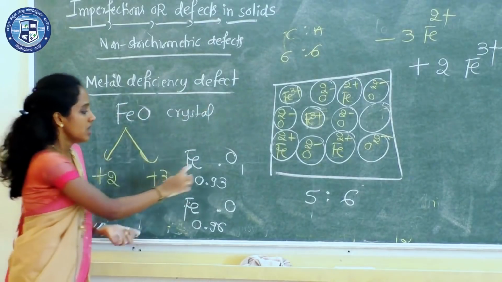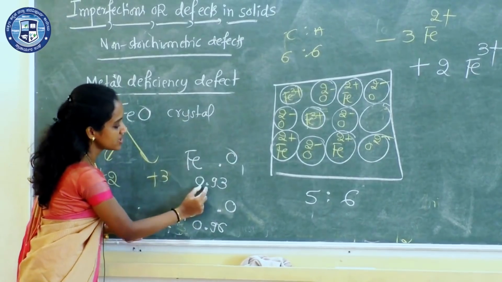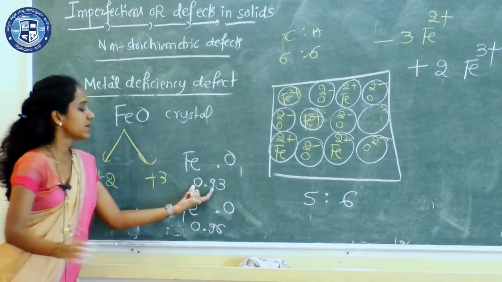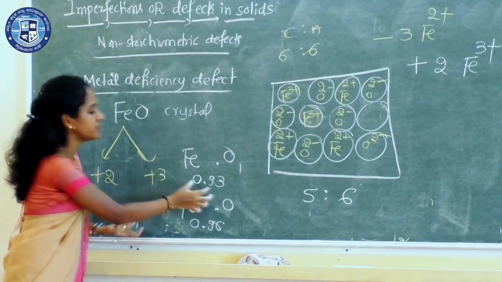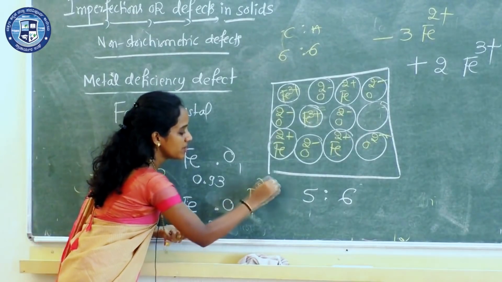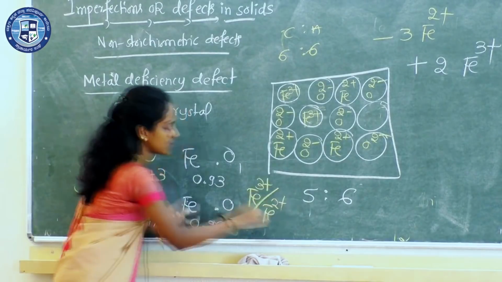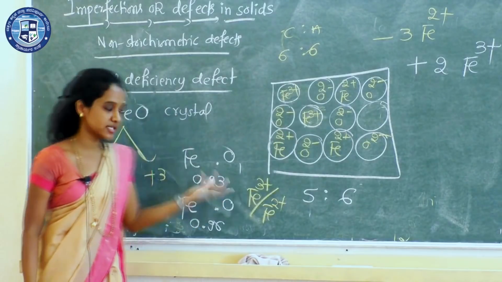See, in the entrance exam you may get questions like: in Fe0.93O, calculate the number of Fe2+ ions and how many Fe3+ ions are there, or you may be asked to calculate the ratio between Fe3+ and Fe2+ in this solid. That we will discuss in the separate CET classes.